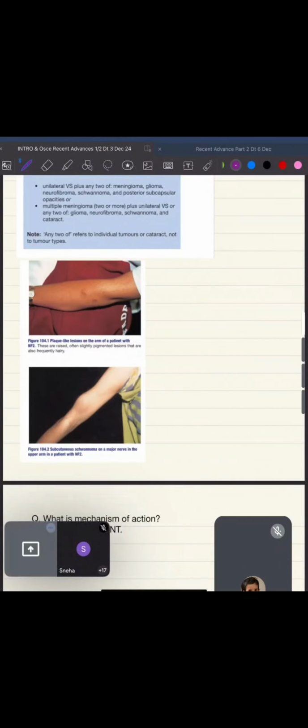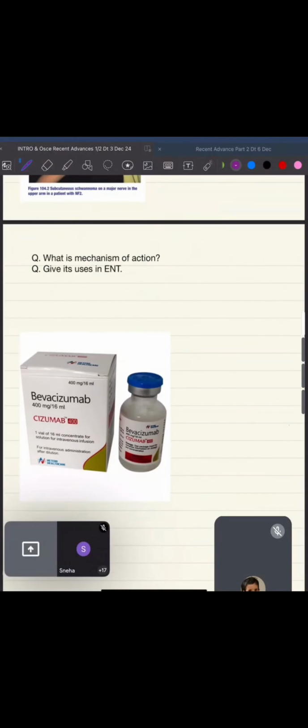At 10 years of age you start screening by doing MRI, and repeat it after 2 years if the patient is under 20 years of age, and after 3 years if he is under 30 years of age. Yes, both of these things are given in your Scott-Brown. Please go through it. It's very important. Now, see, the name I took earlier, and it's here. So it's very important. What is the mechanism of action? Take a try.